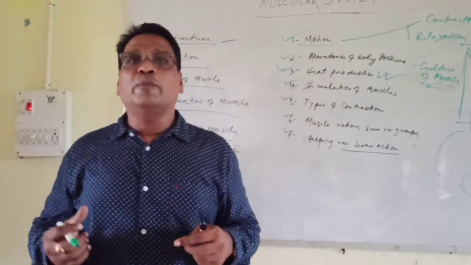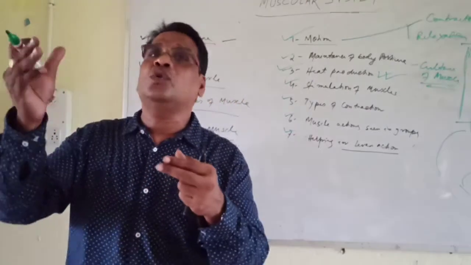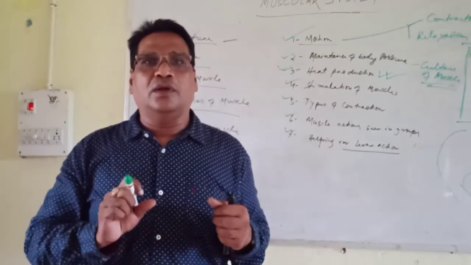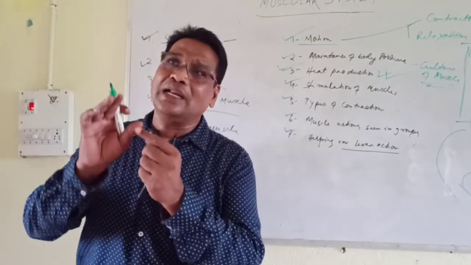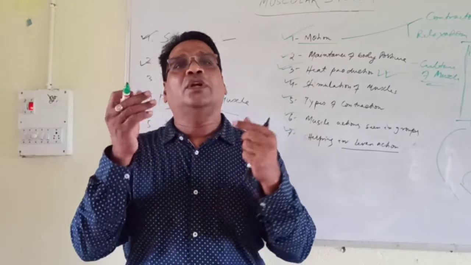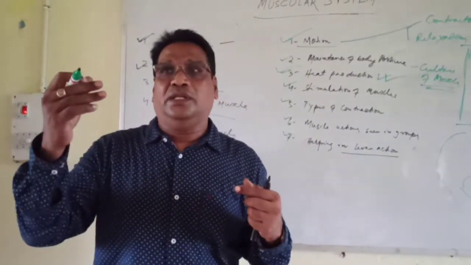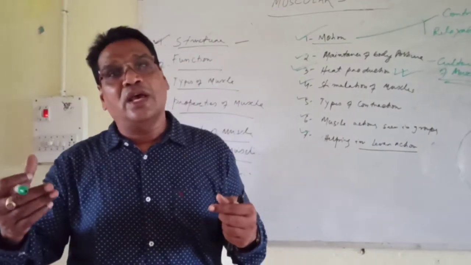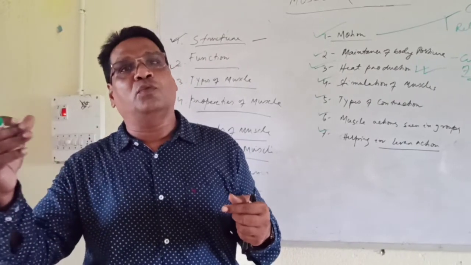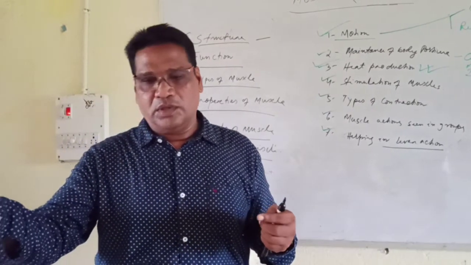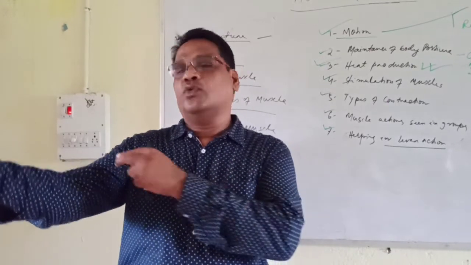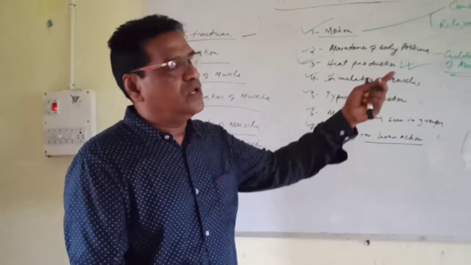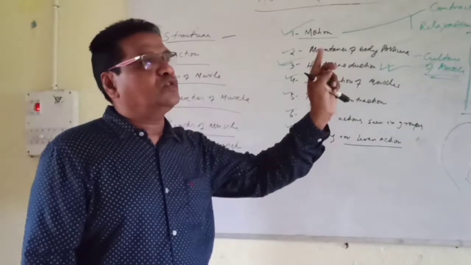Suppose a ball is coming towards you, you have to hold the ball, otherwise the ball will hit your head. So you catch the ball because you can catch. And if you do not catch that ball, the ball will hit your body. So that is the direction of the brain. The brain gives the order to the spinal cord, the spinal cord to the nerve, and the nerve then gives the order to your motor muscles. Motor muscles are seen in your skeletal muscles, with the order to catch the ball.